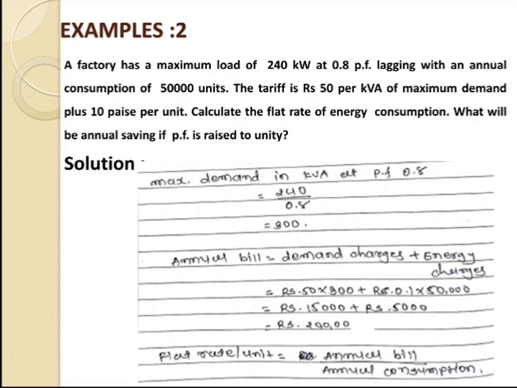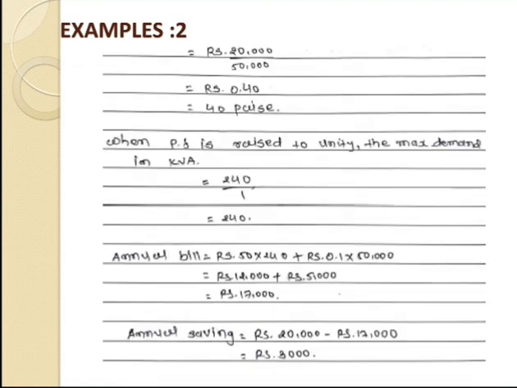Now case number 2, in which we assume the power factor is raised to unity. So for that we will assume a power factor of unity instead of 0.8. So again kVA is equal to kW upon cos phi. So kilowatt is 240, that is given inside the equation, and power factor is equal to 1. So we can get the answer kVA of 240.